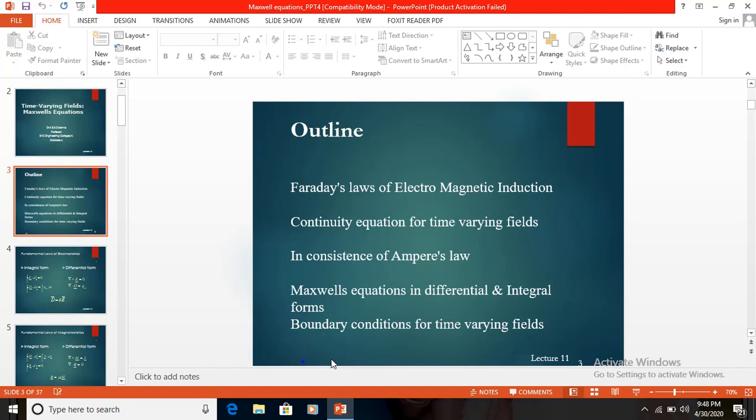Time varying fields. This is the most important one and that is our concept. These electric and magnetic field strengths constitute the electromagnetic waves, which have wide applications in communication, radar and also in biomedical engineering. These electric and magnetic fields are to be represented as functions of x, y, z along with time. So in these applications, time varying fields are of more practical value than static electric and magnetic fields.